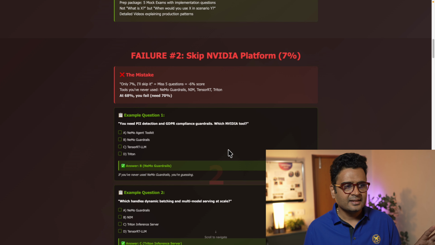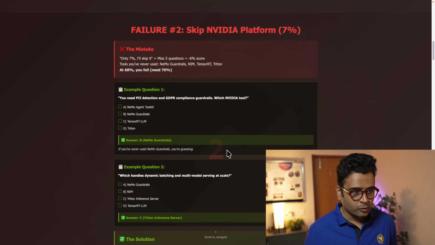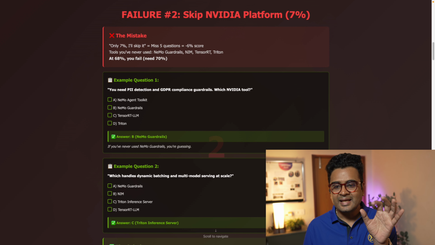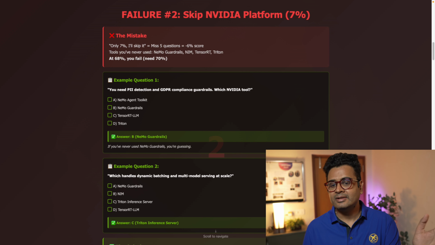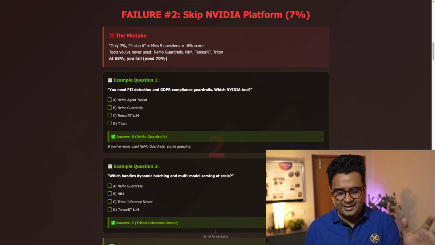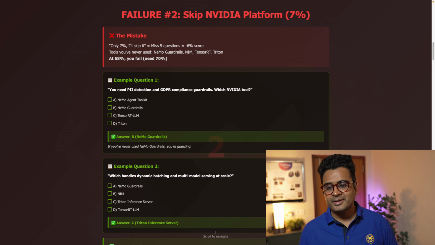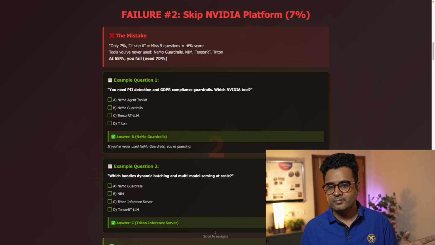Next, the second reason why most people fail is that they skip the questions and topic preparation regarding the NVIDIA platform. They ignore the NVIDIA platform. They think that the NVIDIA platform is just 7% of the examination, and say, I'll focus on the high weightage topics like architecture and development. Well, I would say that's wrong.